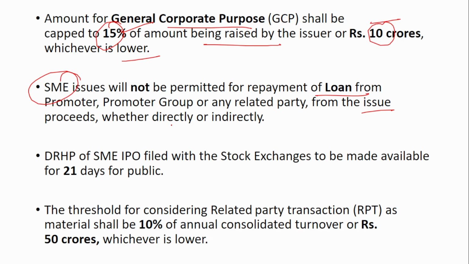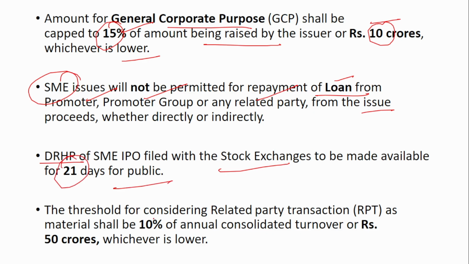That money should not be used for repayment of loan from promoter or the promoter group or any related party. So remember, SME issues will not be permitted for repayment of loans from promoter, promoter group or any related party from the issue proceeds. And also, the DRHP, that is the Draft Red Herring Prospectus of the SME IPO filed with the stock exchanges, is to be made available for 21 days for the public.